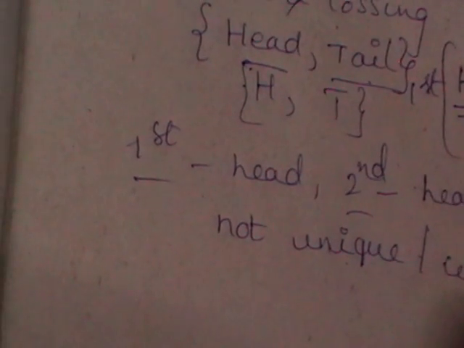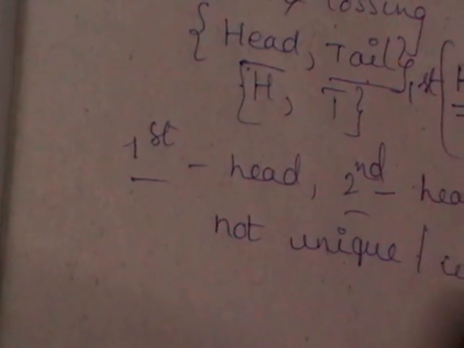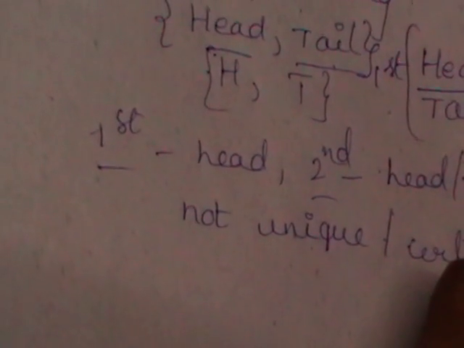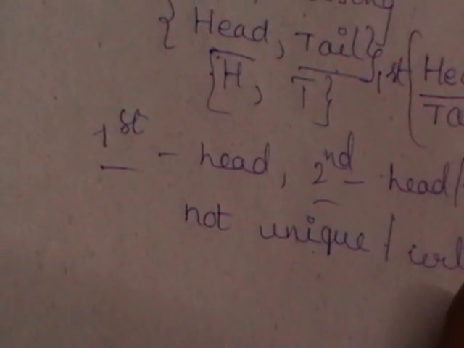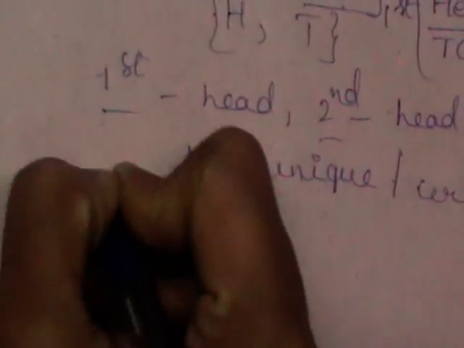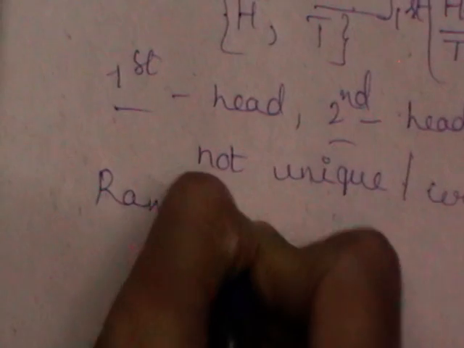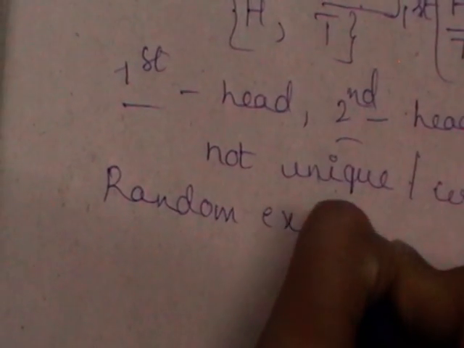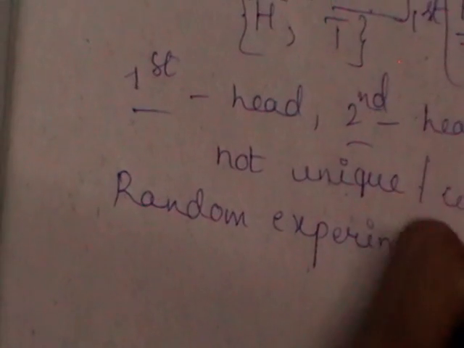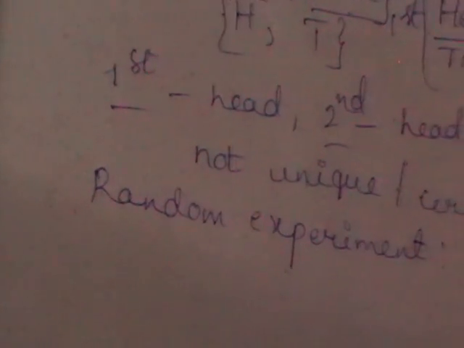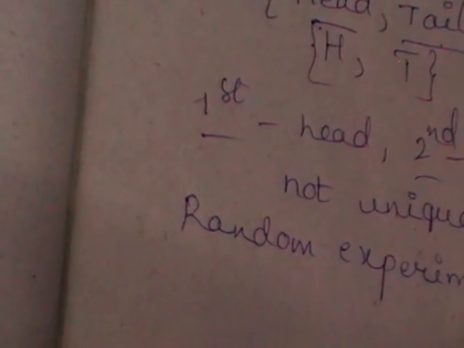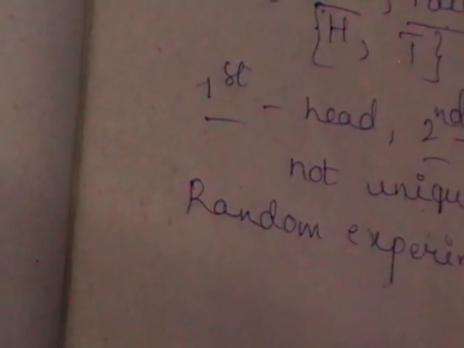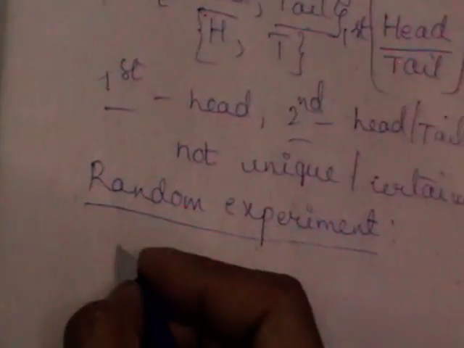We know that either a head appears or a tail. You cannot say that in the first trial you will get only head, in the second trial only tail. So whenever we have uncertainty in the results of an experiment, such an experiment is called a random experiment. An experiment which is repeated under the same or identical conditions, but the results are not unique and may be any of the available possible outcomes. If you observe uncertainty in the pattern of the outcomes, we call such an experiment a random experiment.